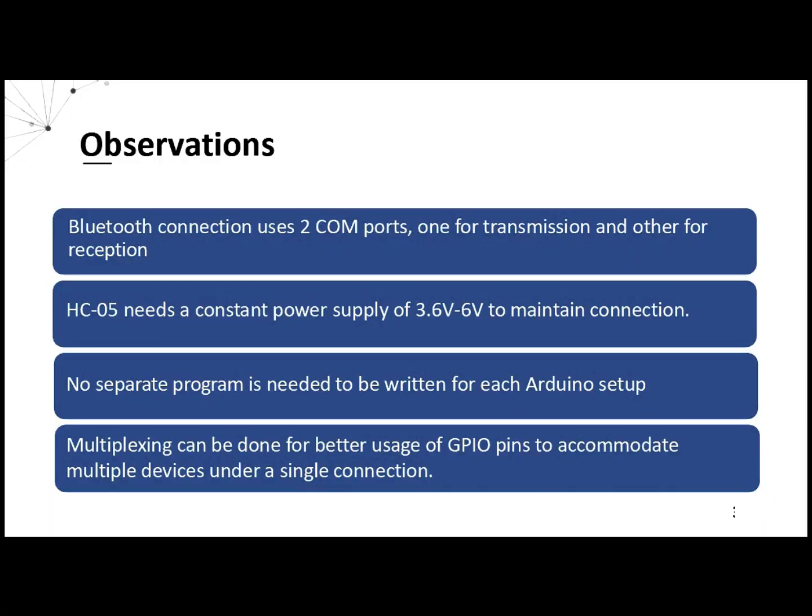From this we observe that each Bluetooth connection uses 2 COM ports, one for transmission and the other for reception. HC05 needs a constant power supply of 3.6 to 6 volt to maintain connection. No separate program is needed to be written for each Arduino setup. Multiplexing can be done for better usage of GPIO pins to accommodate multiple devices under a signal connection.